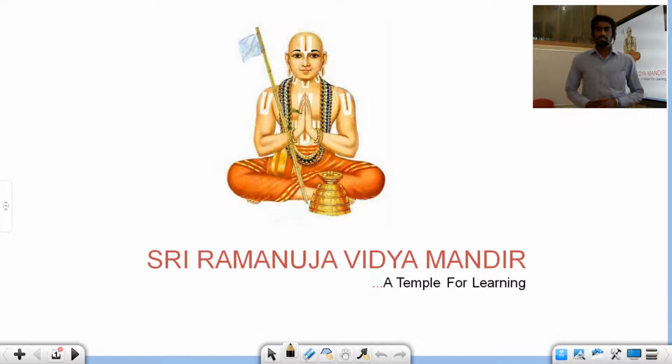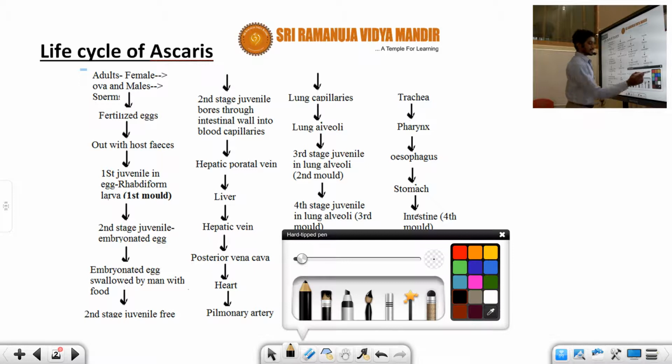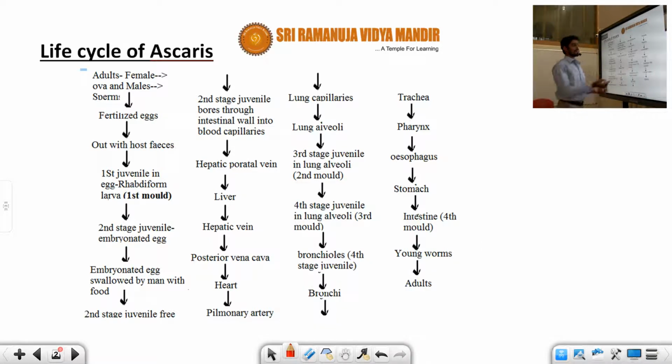In the previous class we discussed the general features of Ascaris helminths. Okay, and in today's class I am going to teach you about Ascaris. So now this is information about the life cycle of Ascaris, student. The life cycle of Ascaris has different stages. I will represent it in the form of a flowchart, student.